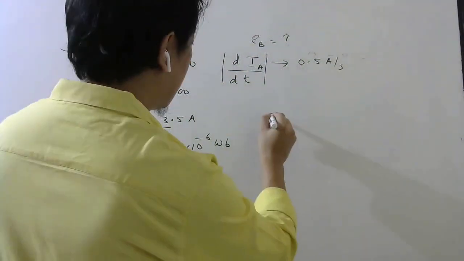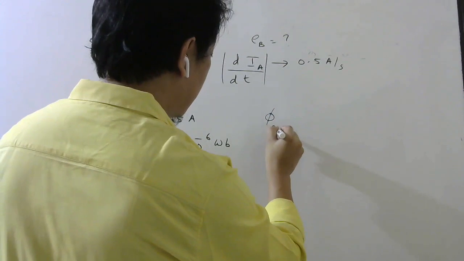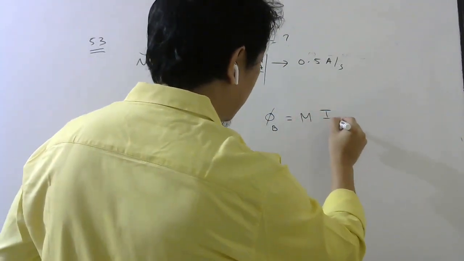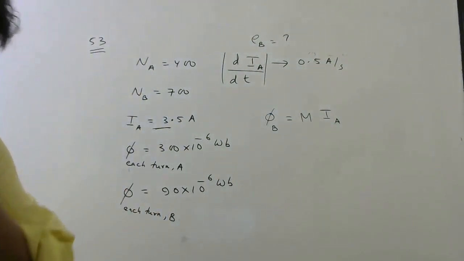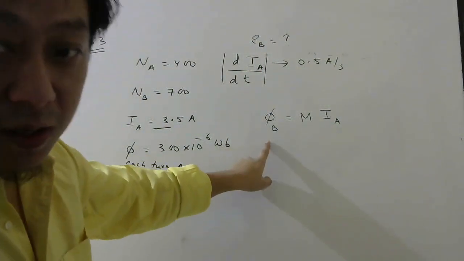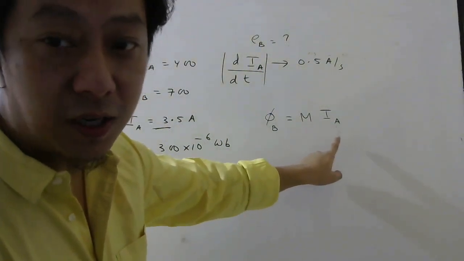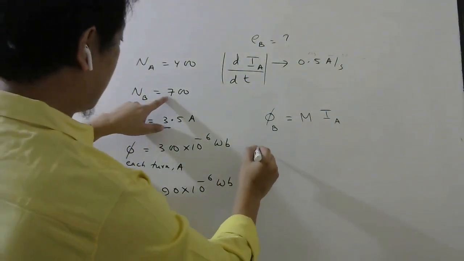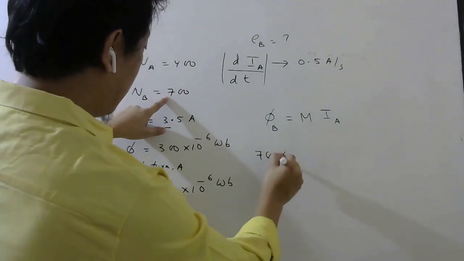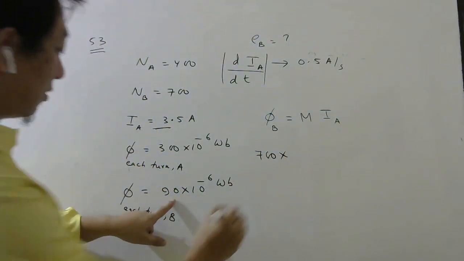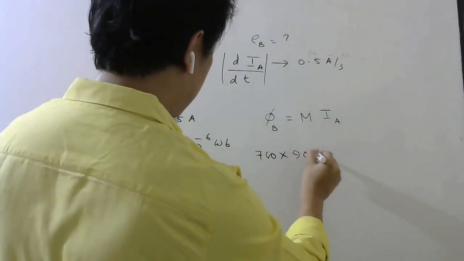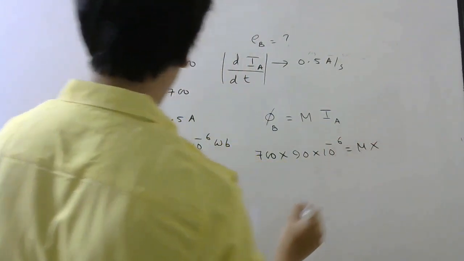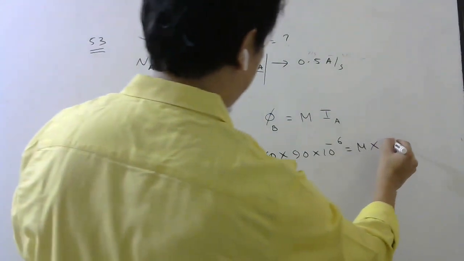So flux linked with B, I can write as mutual inductance into current in A. Yes or no? The flux linked with B will be how much? How many turns are there? 700 into, each turn has this much flux, so 90 into 10 power minus 6. And current in that coil was 3.5.